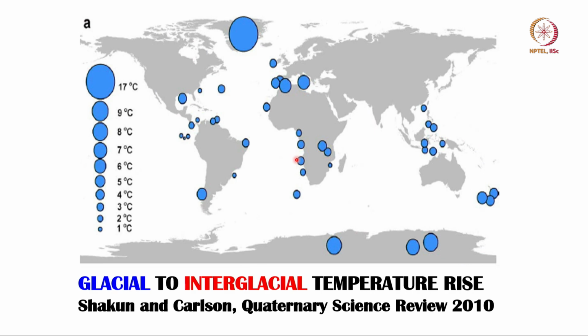Now one thing about these proxies is they clearly show that the change from glacial to interglacial caused much more warming in the Arctic and Antarctic compared to the tropics. For example, as we came from the last ice age to the present climate, Greenland showed warming as high as 17 degrees centigrade, while tropical regions showed warming of 1 or 2 degrees. So this spatial gradient is reproduced by proxy data. This shows that proxy data are quite reliable for temperature.